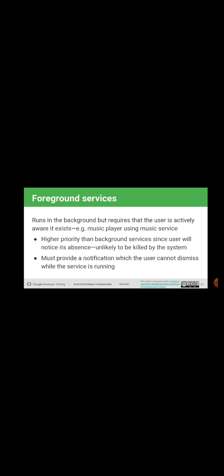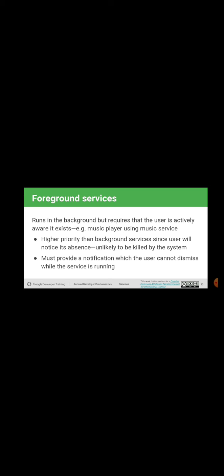Next we have another form of service called foreground services, which have higher priority than background services. Here I would like to tell three different components by priority. The highest priority is the activity, because the user interface is involved. Next, coming to the picture, are foreground services. Even though it runs in the background, it requires that the user is actively aware it exists. For example, a music player using a music service, or downloading a file.